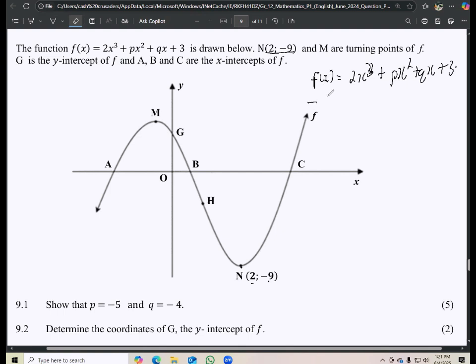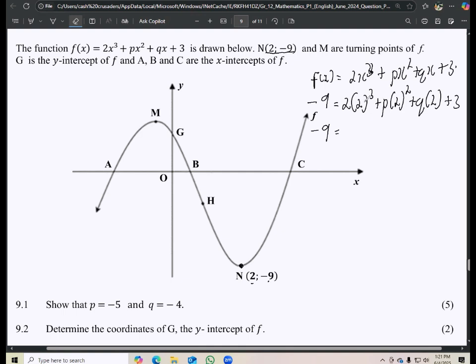So where there's f of x, I'm going to have -9. Where there's x, I'm going to have the +2, right? So there's always one way to do this, right? Substitute the coordinate into the original equation. And then the next step is because the coordinate that we are given is the turning point. So the next point, you will see how we do it.